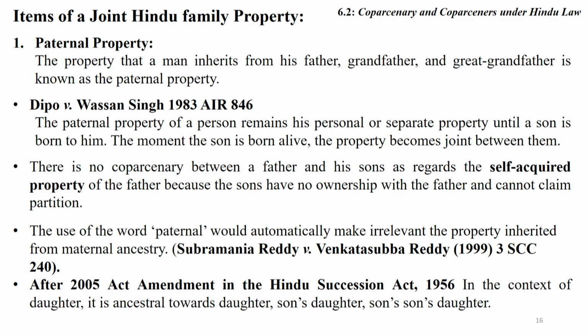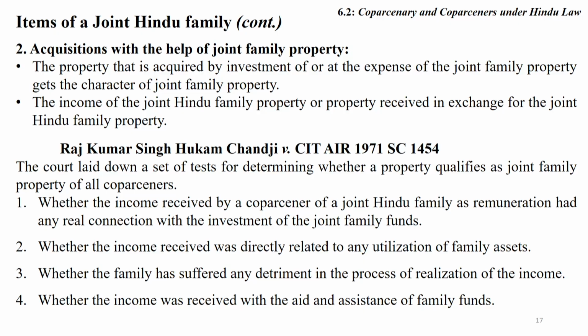In the context of daughter, it is ancestral towards daughter, son's daughter and son's daughter. Paternal property means a property which is inherited by a person from the parents. Then the property will be treated as paternal property. Your son will acquire the share at the date of birth and may claim partition when he wants. This is the paternal property.